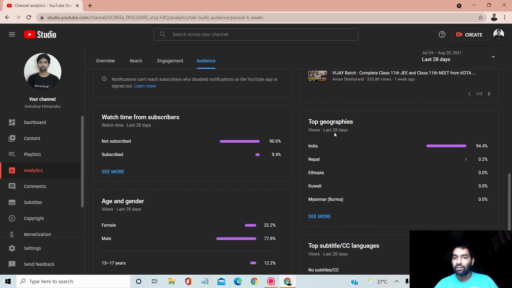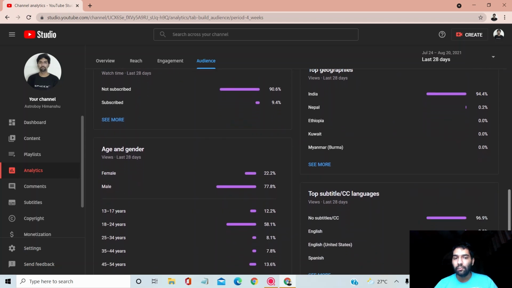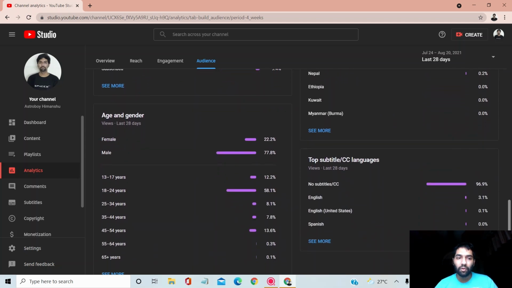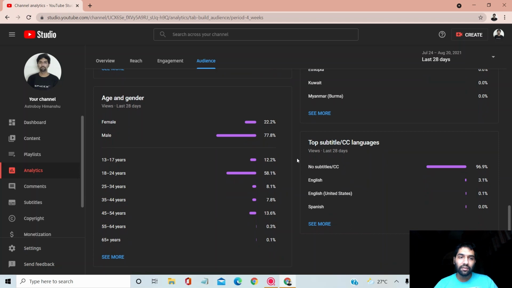So this shows the top geographies, basically where people are viewing the videos. Of course, most of them are from India only presently. And these are the age and gender. So it's great that 22% females are also viewing, and these are the age groups of people viewing the video. Most of them are from 18 to 24, basically college students or school students as well.